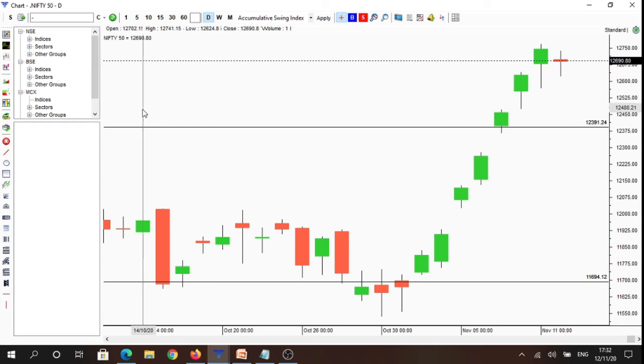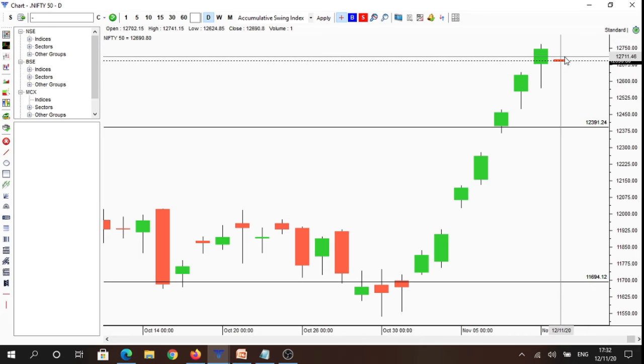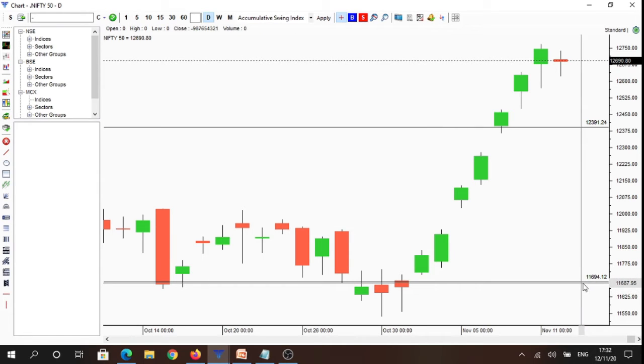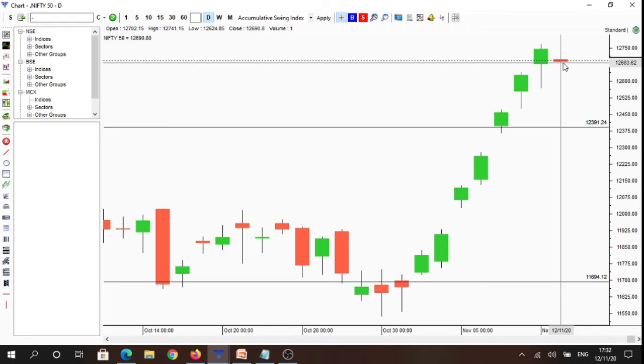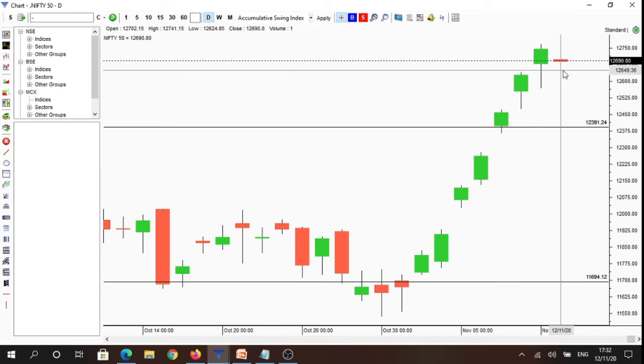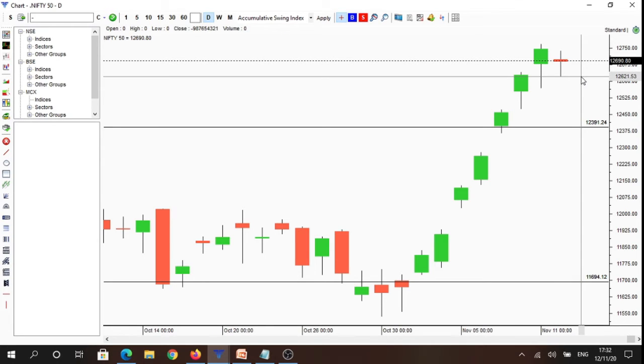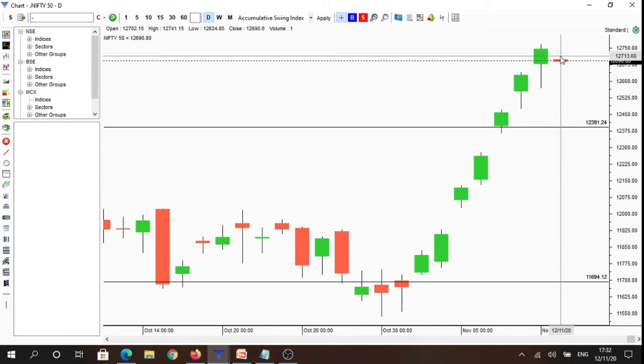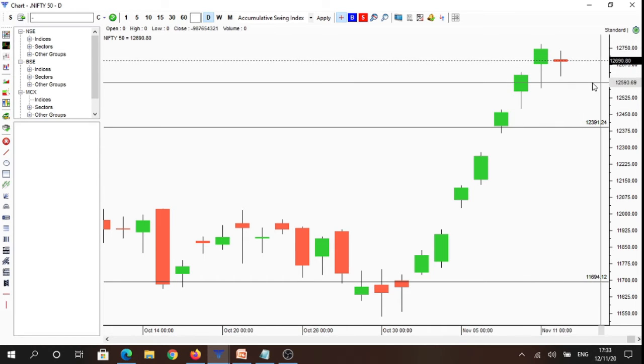And you will also notice that today we did not have any time frame continuity to the upside, because on the daily time frame the market closed below its open, thereby forming a red candlestick. So this is a scenario in which on two time frames there are buyers, and on one time frame there were sellers. That is, on monthly as well as weekly, the market was under control of buyers, and for the daily time frame today, the market was under control of sellers. So we did not have any time frame continuity, as there was conflict among various time frame participants, which led to an equilibrium, hence forming this inside candlestick.